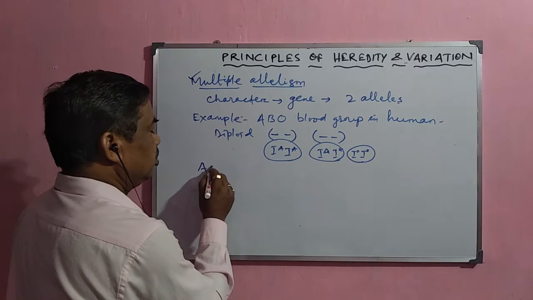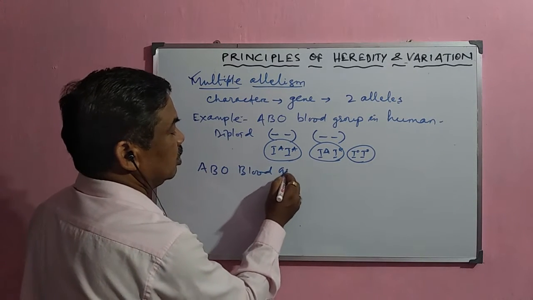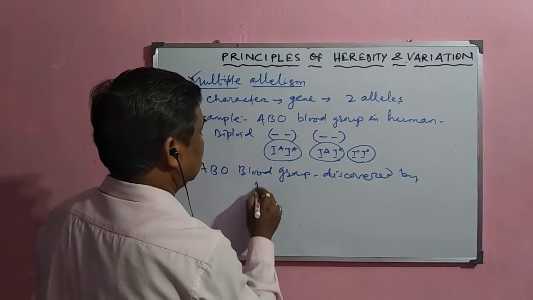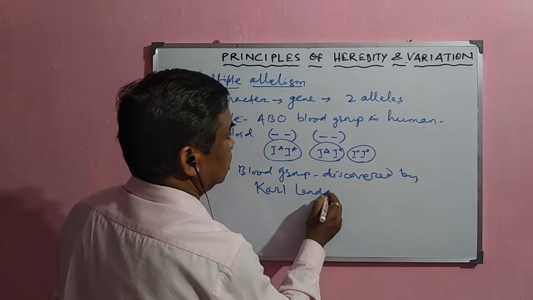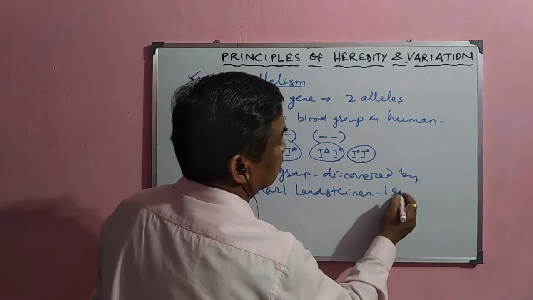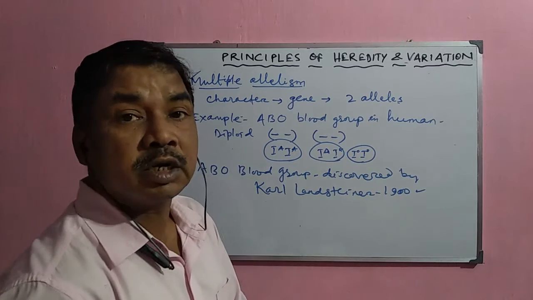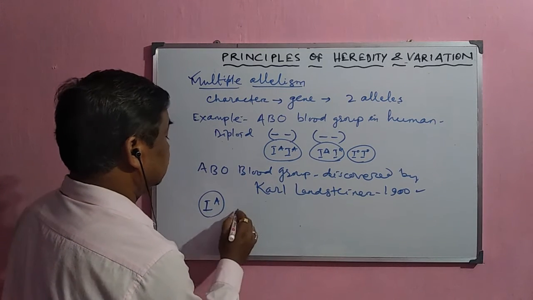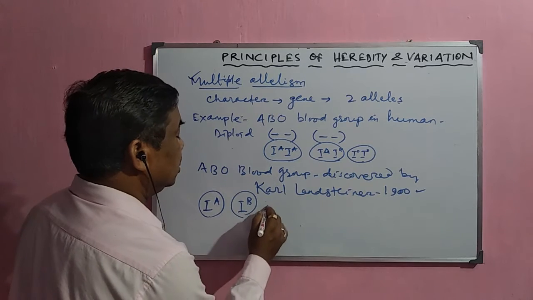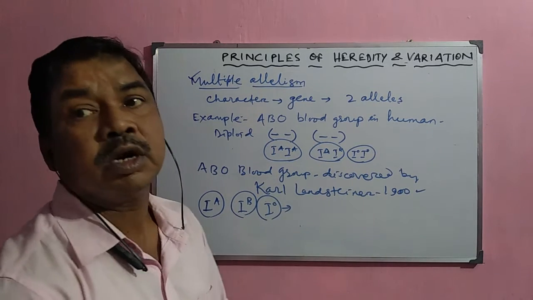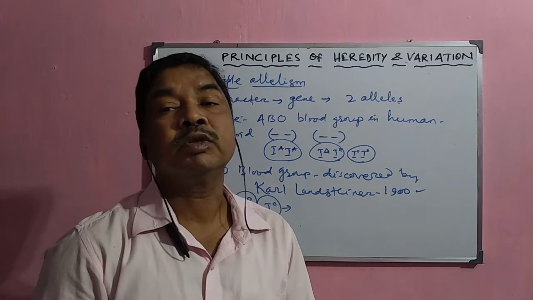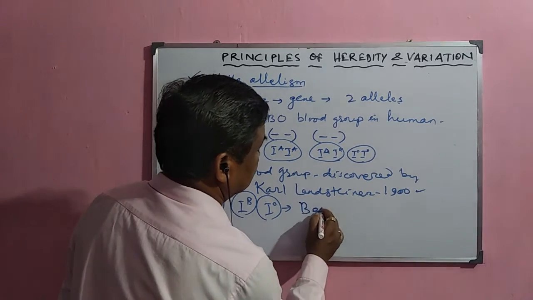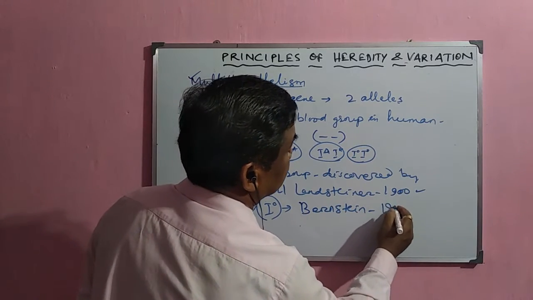Twenty-four years later, it was discovered that the three alleles IA, IB and IO control the formation of blood groups in human beings. This was discovered by Bernstein in 1924.